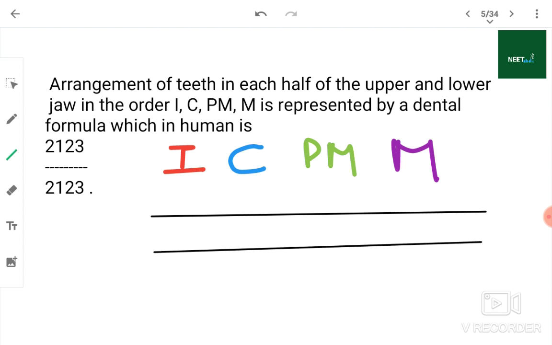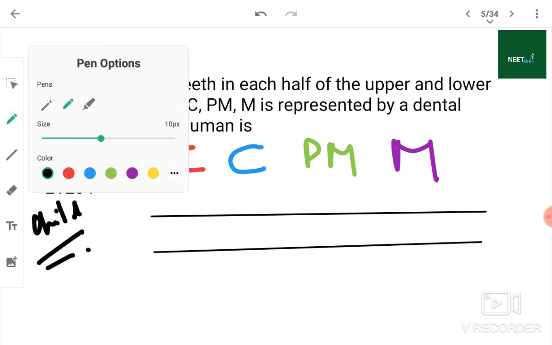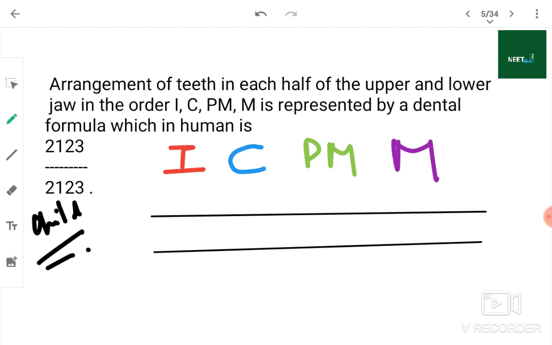Incisors, canines, premolars, and molars. If I talk about a child, how many incisors are present in a child? 2 in the upper jaw, 2 incisors, and 2 incisors in the lower jaw.